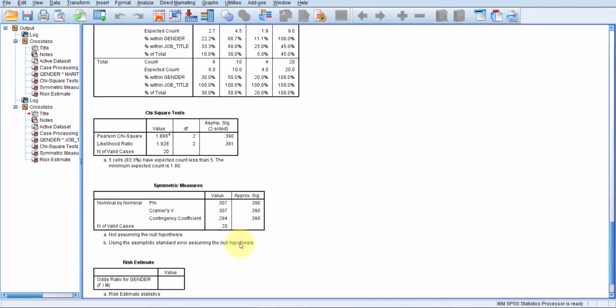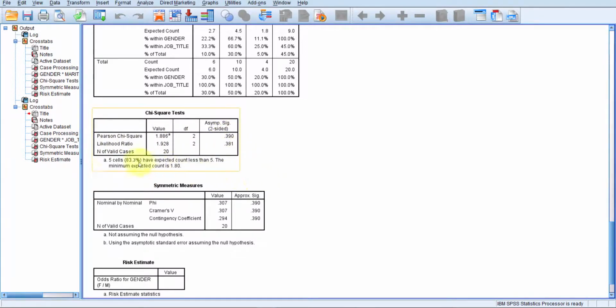Another thing, here we have the chi-square significance value 0.390, and again 83% have expected count less than 5, which is way too much. The minimum expected count is 1.80. So in this case we cannot present the chi-square value.